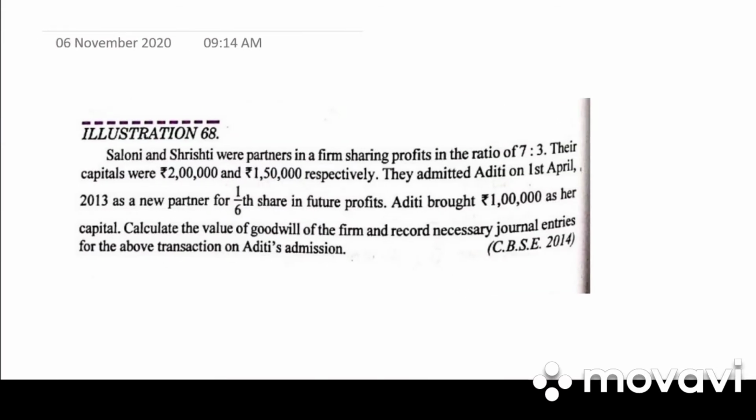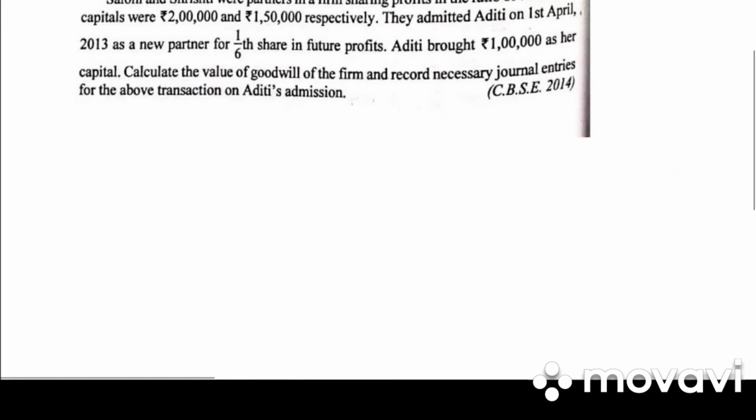Let's take down illustration 68. Saloni and Shrishti were partners in a firm sharing profit and loss in the ratio 7:3. Their capitals are 2 lakh and 1,50,000. They admitted Aditi on 1st April as a new partner for 1/6 share. Aditi brought 1 lakh as her capital. Calculate the value of goodwill of the firm and pass necessary journal entry.